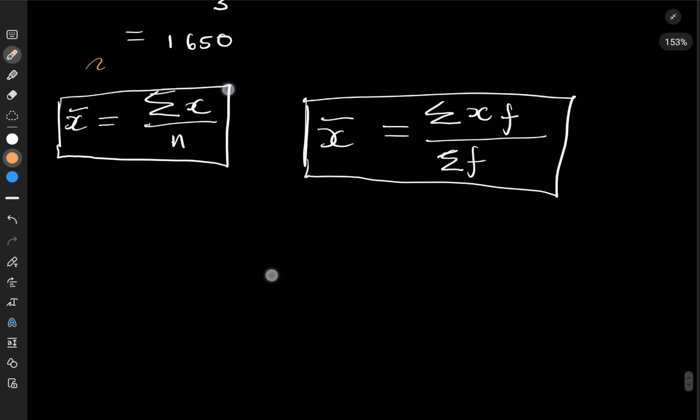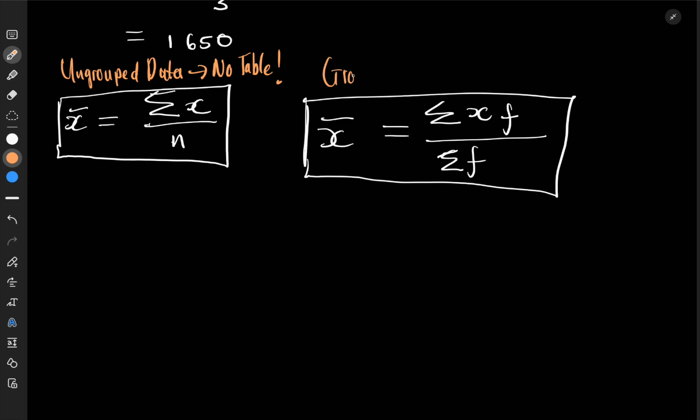Now, let me just say something. Here, this would be for ungrouped data. Ungrouped data. And in here, there would be no table. Okay? No table as well. This second formula would be for grouped data, and ungrouped data as well. You say, what? It is also for ungrouped? Yes. I know you guys will be smarter.